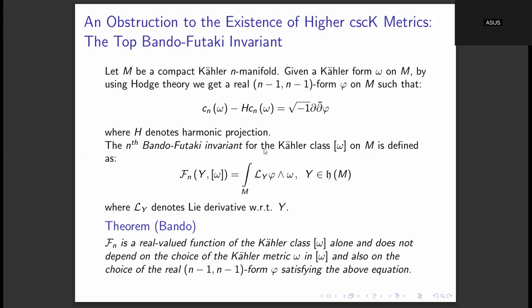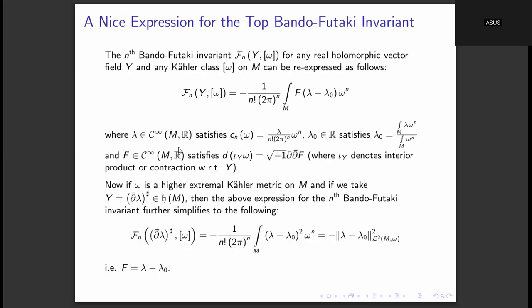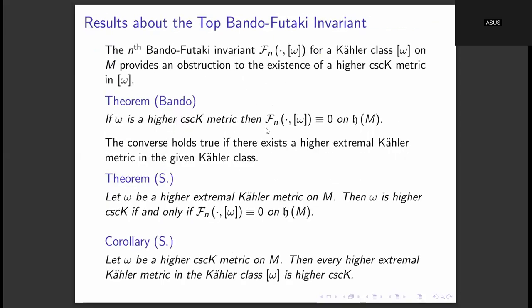And that question is then answered by using something called the Bando-Futaki invariant. So these Bando-Futaki invariants are just generalizations of the Futaki invariant. What these invariants do is that basically they provide an obstruction to the existence of higher cscK metrics in a given Kähler class.